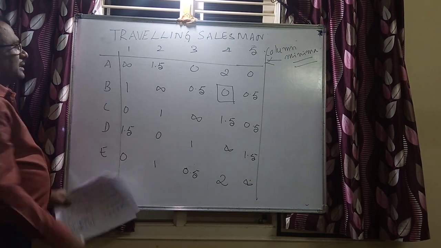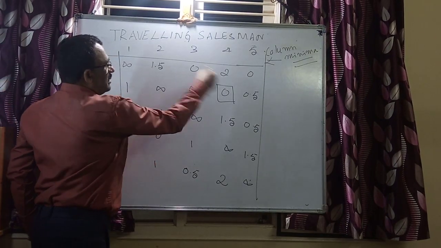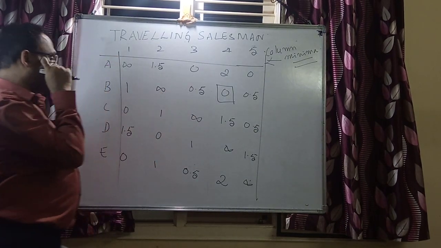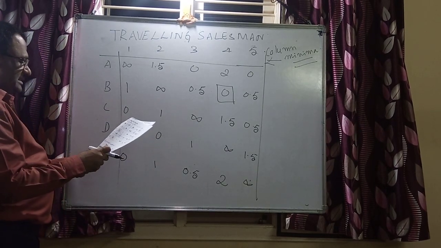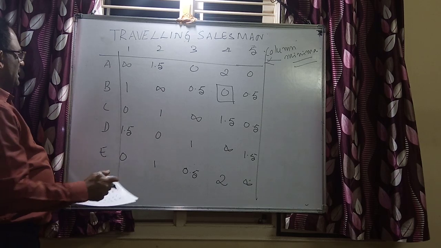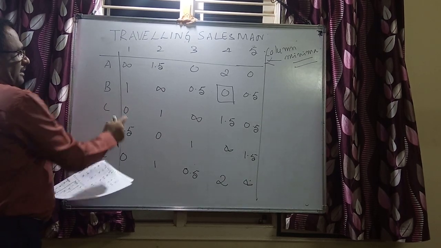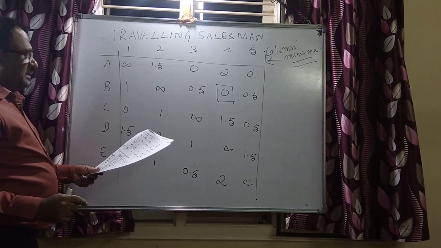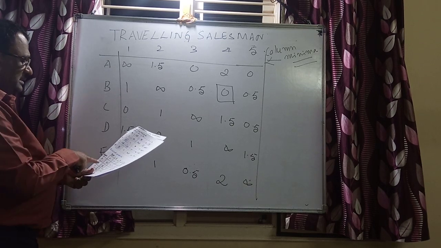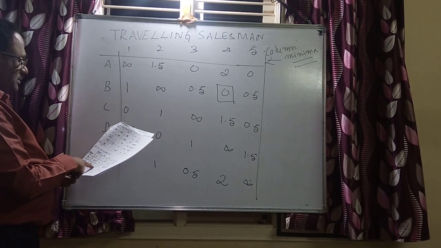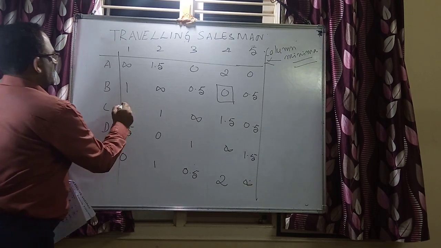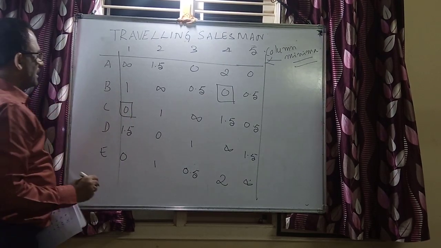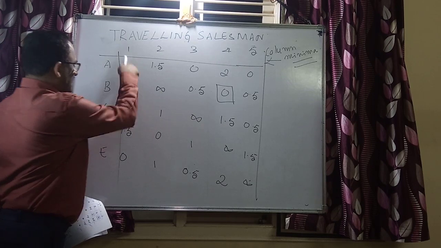Then here it is C. There are no such zeros to be cancelled. Now we have one more here. This is C, this is C here. 0.5, this is 0. Sorry, 0, 1. This is one allocation here. Now there are no such cancellations.